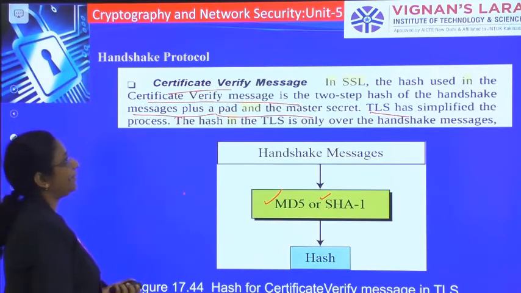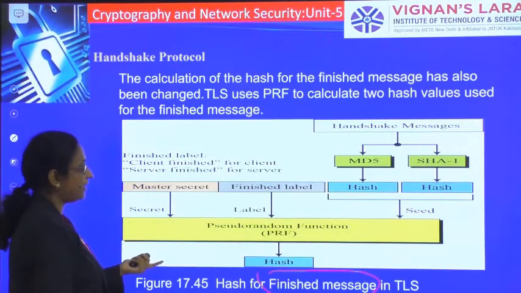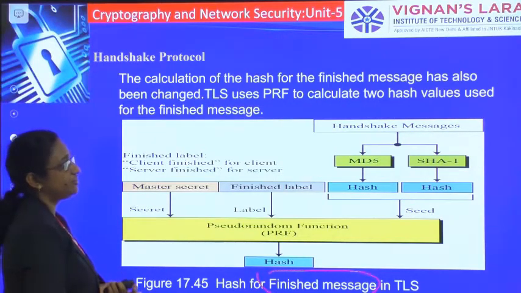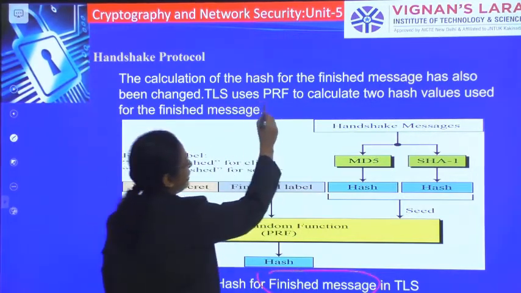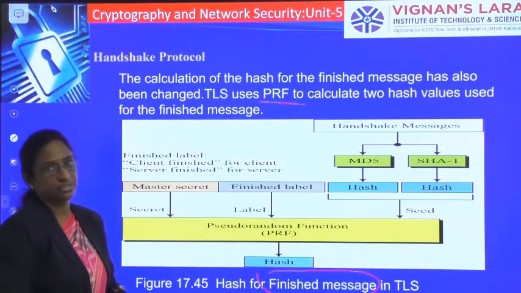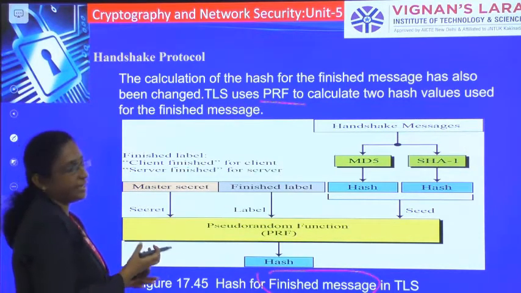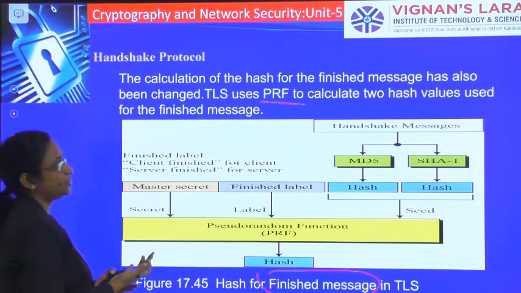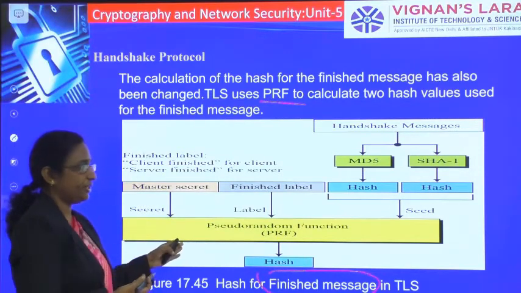Okay, so there is one minor difference that you have between SSL and TLS, and the other difference you have is in the finished messages. The calculation of the hash for the finished message has also been changed. TLS uses the PRF, that is your pseudo random function, to calculate two hash values used for the finished messages. So here one change is that in TLS you will be using the pseudo random function to calculate two hash values that are to be used for the finished message.